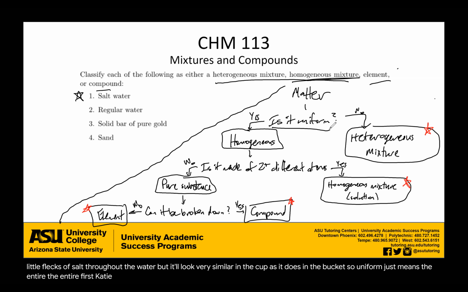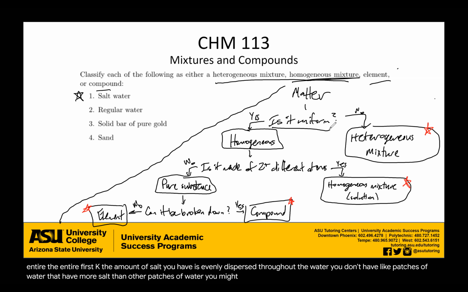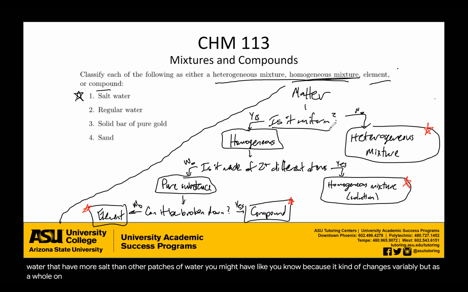So uniform just means the entirety of it is sort of evenly dispersed. The amount of salt you have is evenly dispersed throughout the water. You don't have patches of water that have more salt than other patches of water. It might change variably, but as a whole, on average, each portion of your salt water looks exactly the same as every other portion. So it would, in fact, be considered uniform. Okay, so it is uniform.